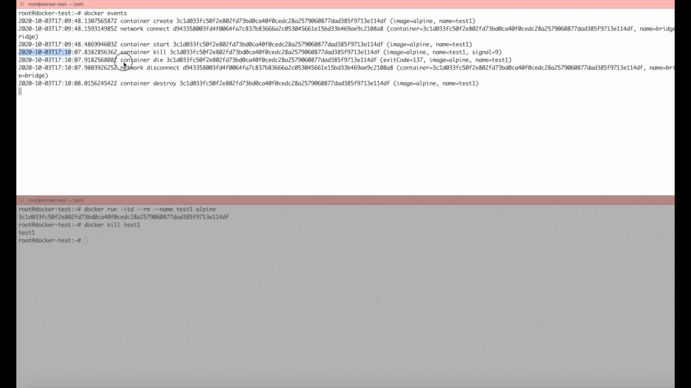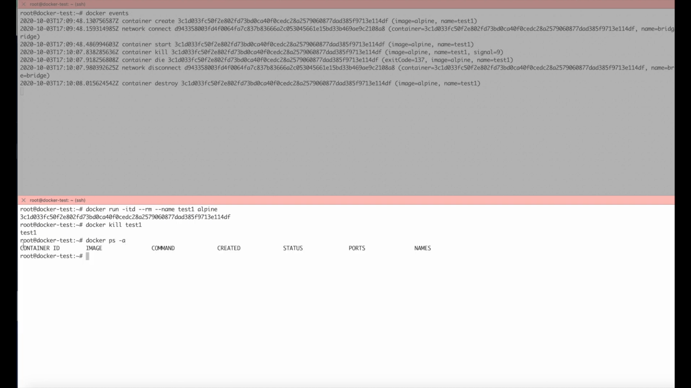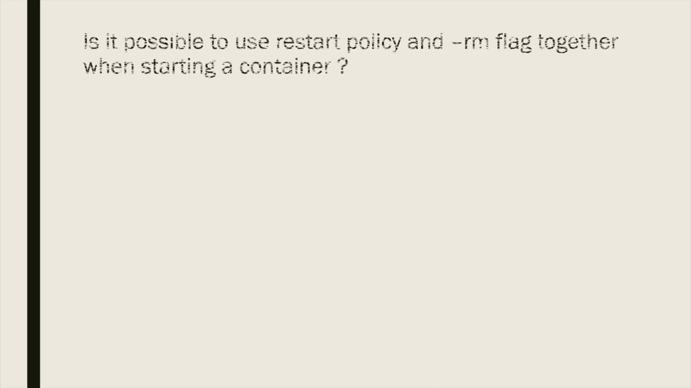From the logs we can see as soon as our container was killed, it got destroyed. Let's verify the same in lower tab. So docker ps -a. You can see there is no running or stopped container available here. So we can assure that using remove flag, cleanup can be done automatically. Moving on to our next question.